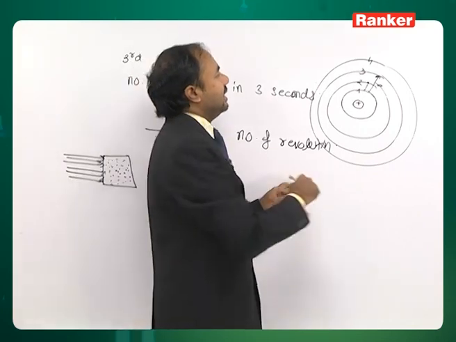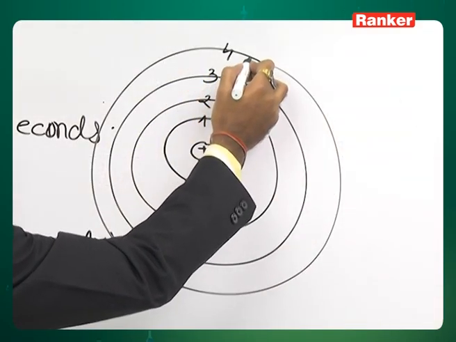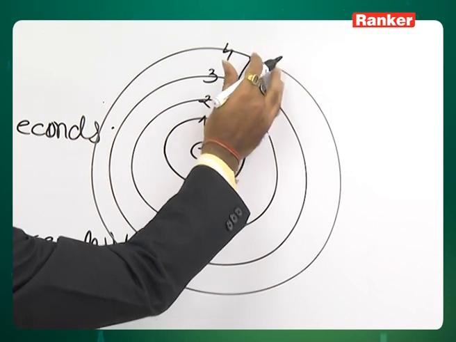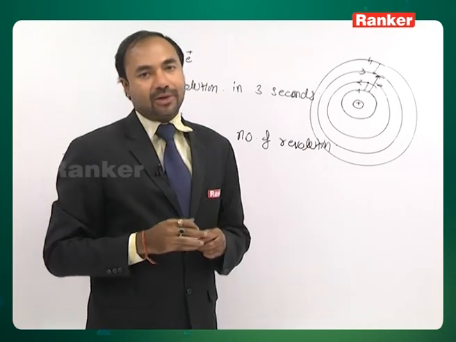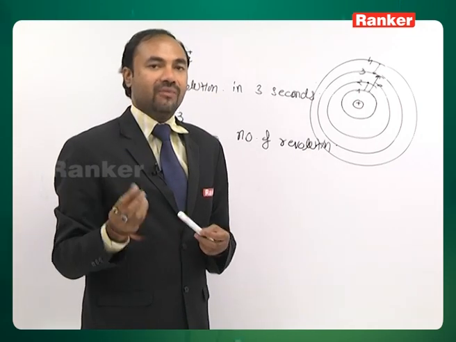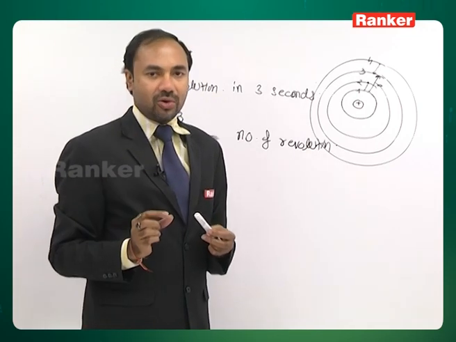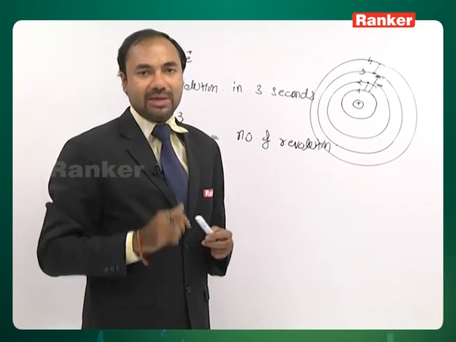Similarly, when the electron de-excites from some higher shell, suppose it comes from the fourth shell to the third shell, the difference amount of energy will be emitted by the electron, and this emission will again be done in the form of photons, which we already discussed in Planck's concept.